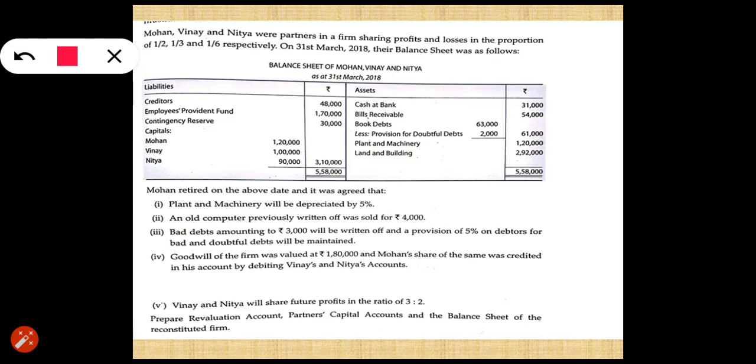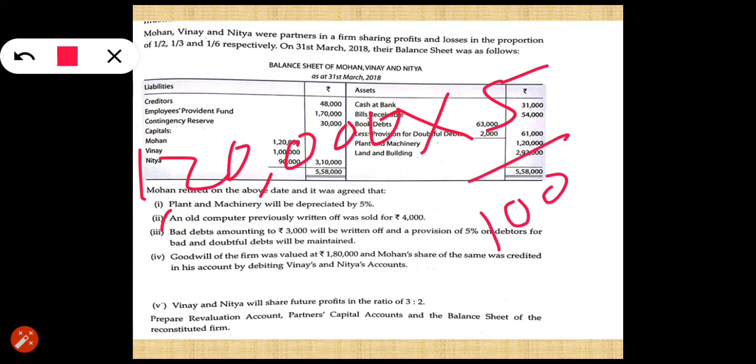The adjustment says that plant and machinery will be depreciated by 5%. It means you have to reduce the value of plant and machinery by 5%. So the value of machinery was 1,20,000. Reduce it by 5%. So 5% of 1,20,000 will be equal to 6,000.